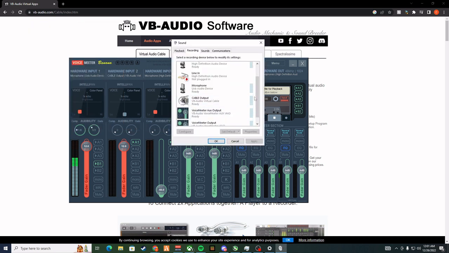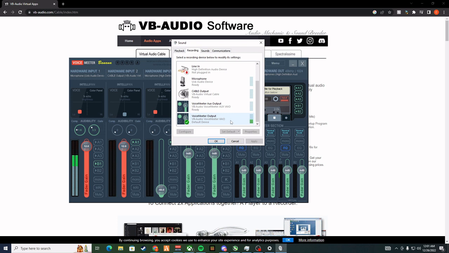It is this one here, the VAIO, VB Audio Voicemeeter AIO.